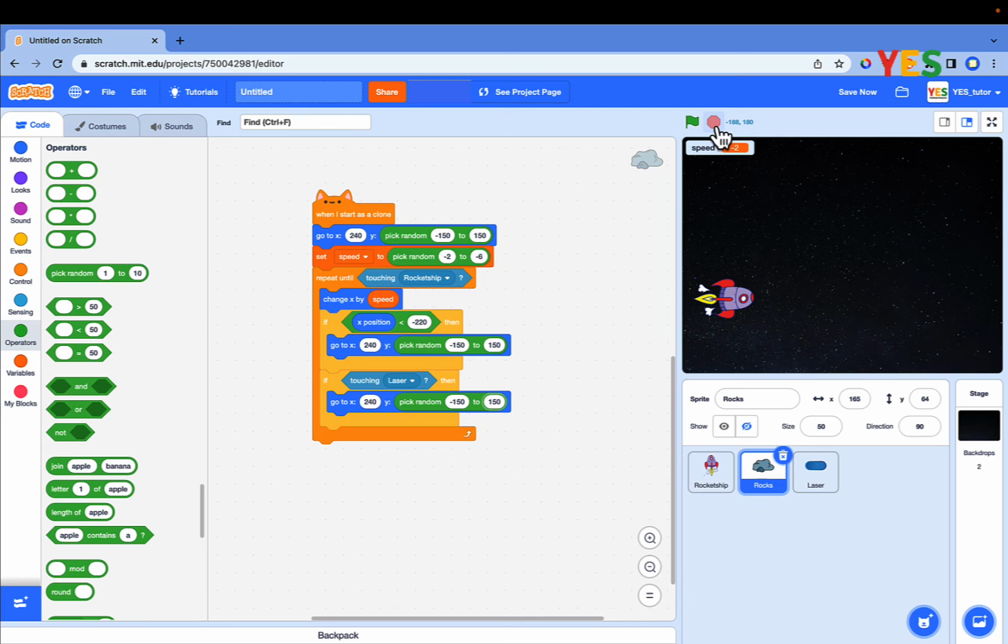Now if the laser touches the rocks, they are destroyed, but nothing happens if the rocket ship touches the rocks. Let's stop the game if the rocket ship touches the rocks. Drag and drop the stop all block and end the repeat until loop, because the loop only ends when the rocket ship touches the rock.